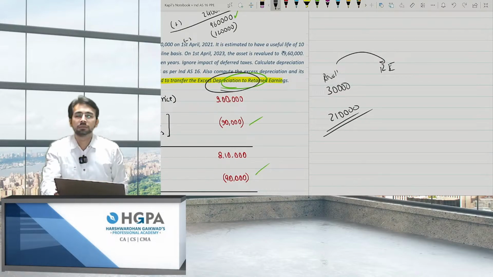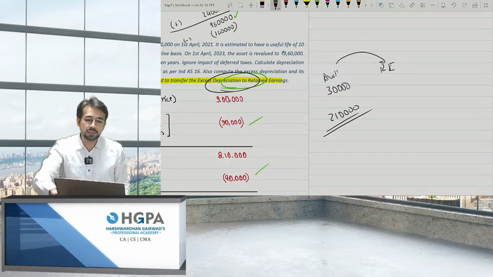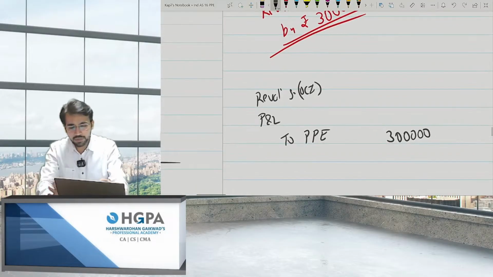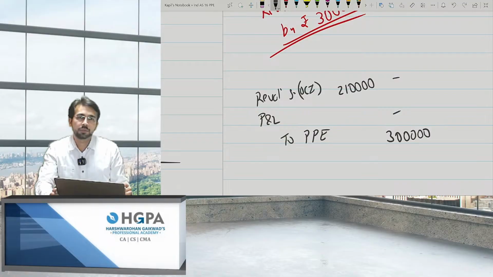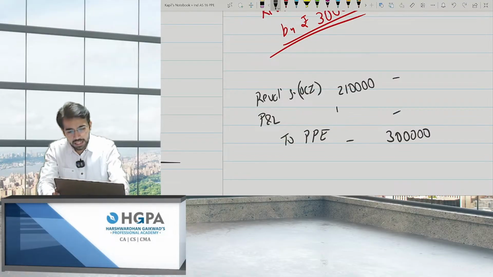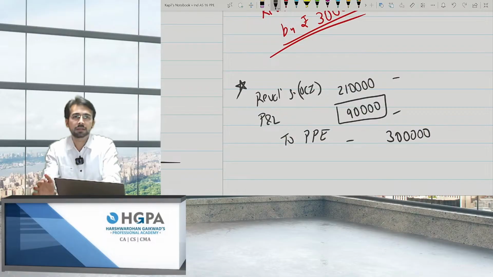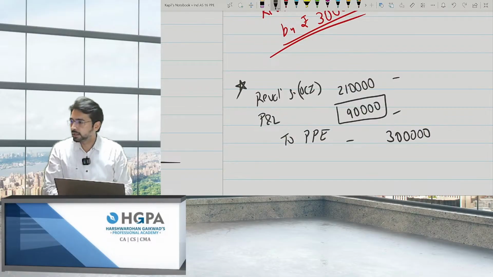Are you getting this point? I am left with only 2,10,000. So at this point of time, I have only 2,10,000 with me, not 3 lakh rupees or not 240. And the balance will be borne by PNL, which is 90,000. This is the crux of this index. This is important.